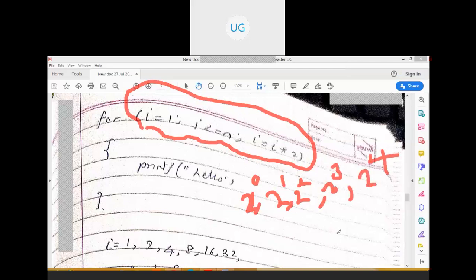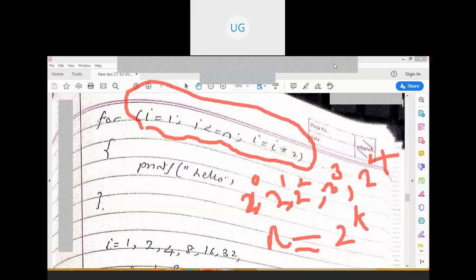So this is of the order 2 raised to k. When will this loop stop? Till I is less than or equal to n it's okay, but once I exceeds n, it will stop, right? So n is of the form 2 raised to k.